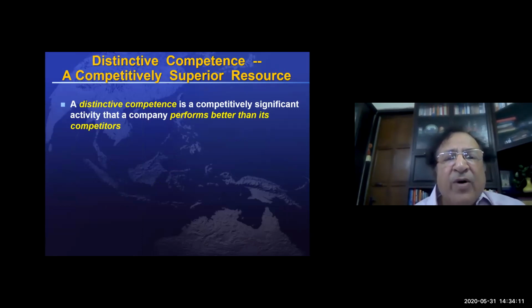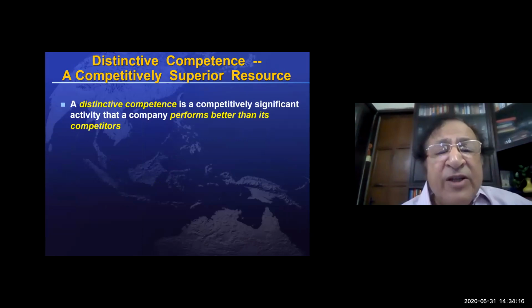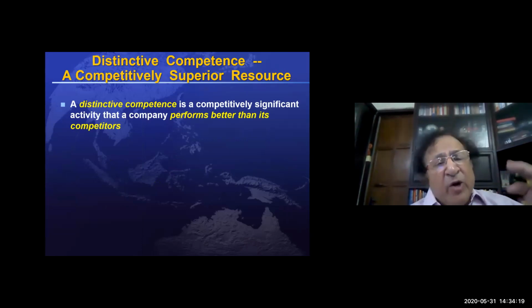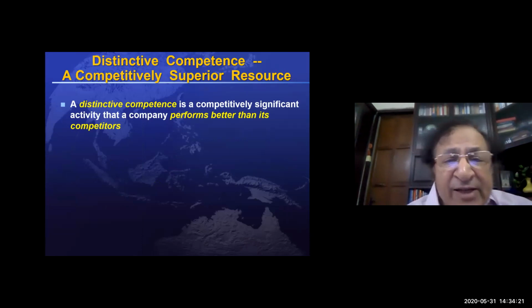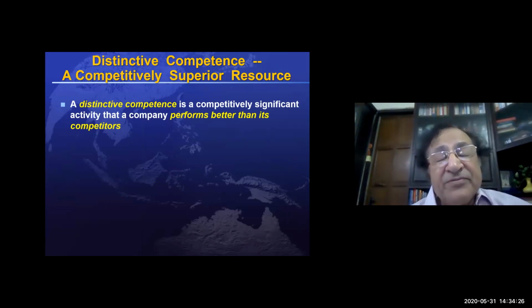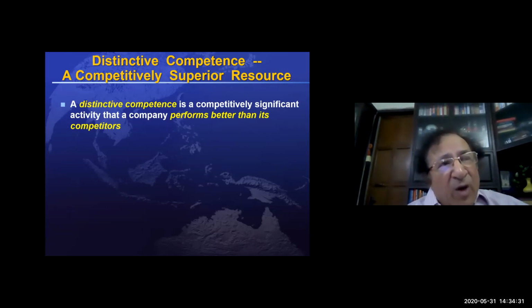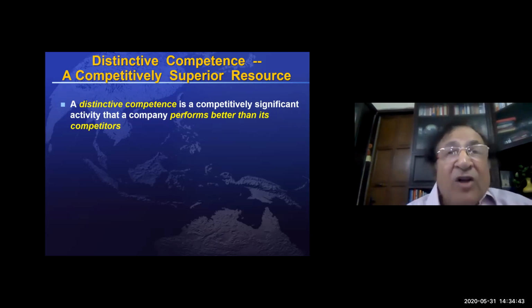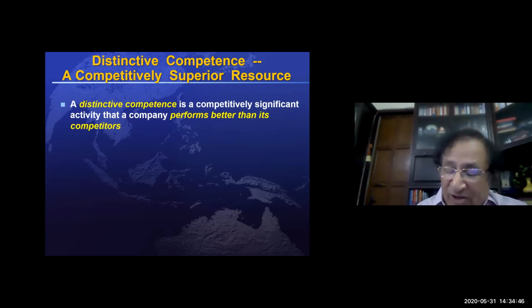So these are the core competencies, but there is another term which we use very often: distinctive competency. Now, a core competency becomes a distinctive competency when it does better than all the rivals. So if you have honed your core competency, or further strengthened it, and it becomes the world's best, or better than all the competitors, it is your distinctive competency.